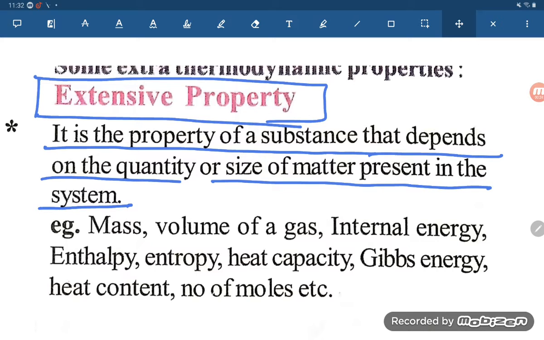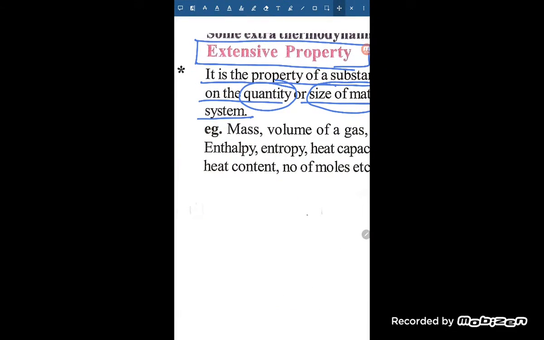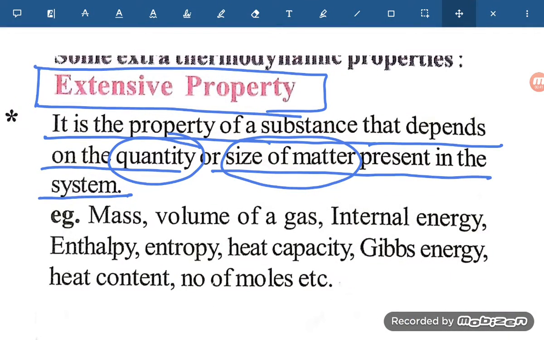Okay, so extensive property is the property of the substance that depends on, what, student? The quantity or the size of the matter present in the system. Okay, those two points we have to keep in mind for the extensive property, student. That is the property of a substance that depends on the quantity and the size of the matter present in the system. That is what is known as extensive properties.